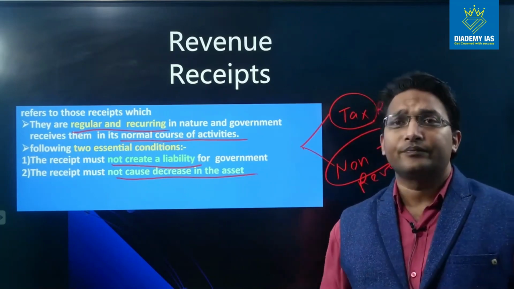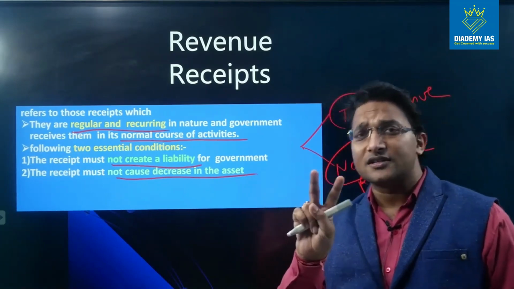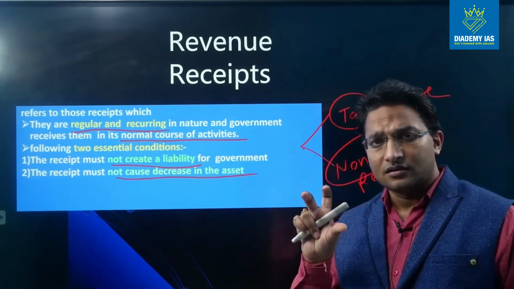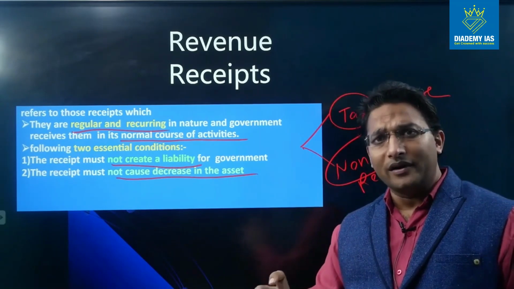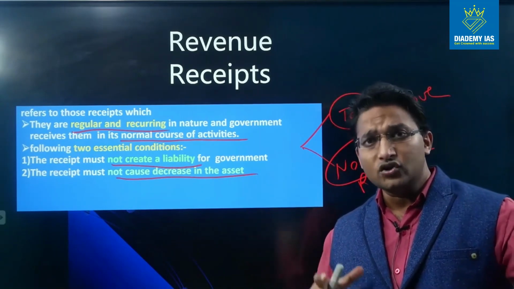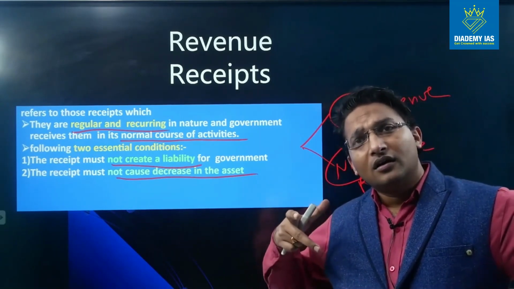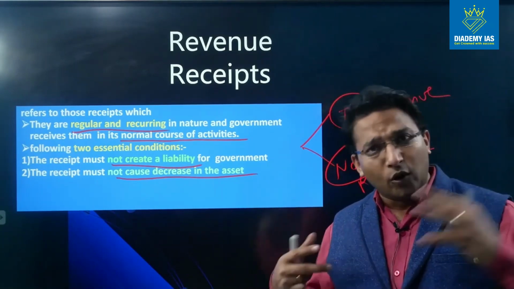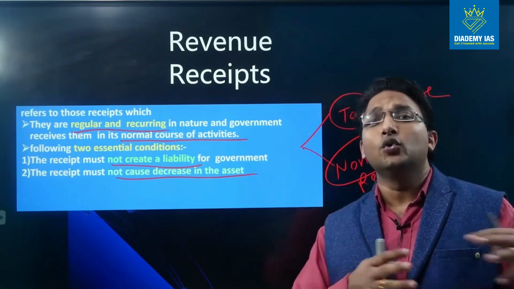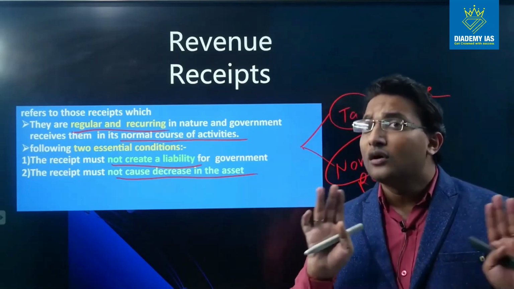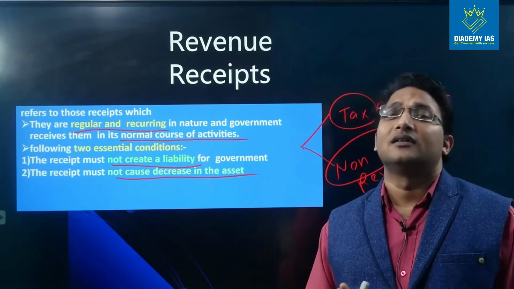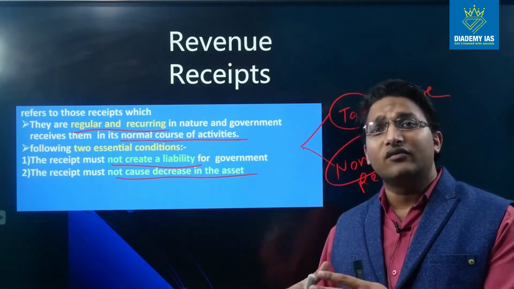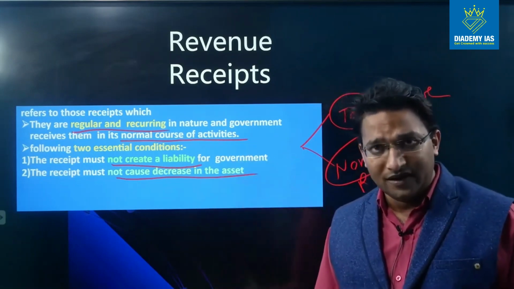This is the first feature. The second feature is that there is no direct benefit provided by the government to the taxpayer. So there is no reciprocal obligation on the government's side that if you are paying me 1 lakh rupees of income tax, I will give you this thing. No, there is no direct benefit. But definitely the government is receiving the tax amount and utilizing it for the common benefit of all the people, right?